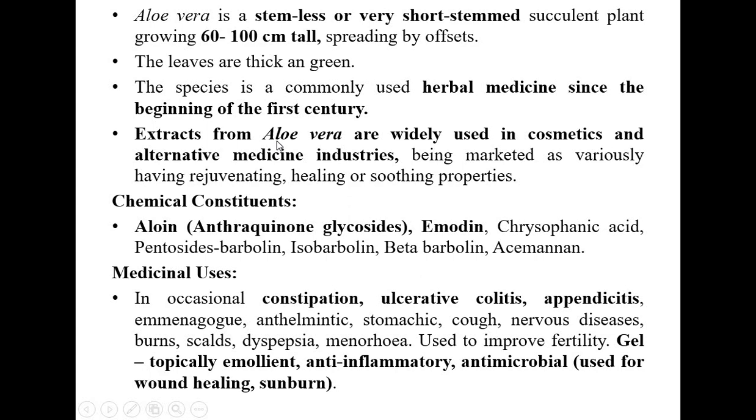The extract from aloe vera can be used in the cosmetics and alternative medicine industries. Some of the important phytochemicals present in aloe vera are aloin, anthraquinone glycosides, emodin, etc. Most of the medicinal activity of aloe vera involves the gel formulation. It can be used for constipation, ulcerative colitis and appendicitis. It includes anti-inflammatory and antimicrobial action. It can be used as a wound healing agent as well as a sunburn cream.